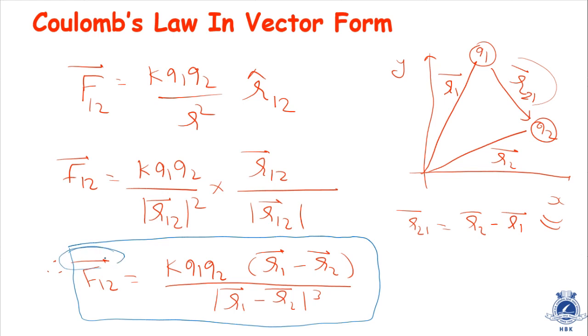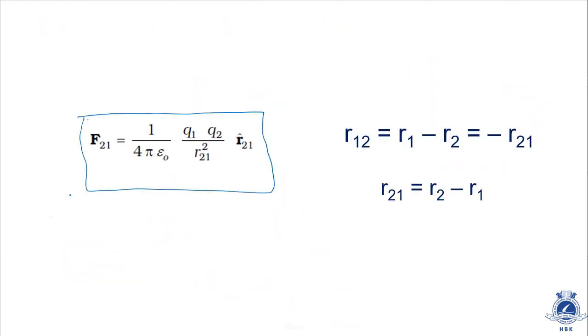Now some students might wonder that over here I have written a vector, but in NCERT they have not written the vector sign. For those students I will say NCERT has clearly mentioned somewhere in the 11th standard book that a vector can be written like this. There are two methods to represent a vector. We can write force as F with a vector sign, or we are supposed to write it in bold letters. See, here they have written it in bold letters. So in this case they have written bold letters F21, so we have to consider it to be a vector.